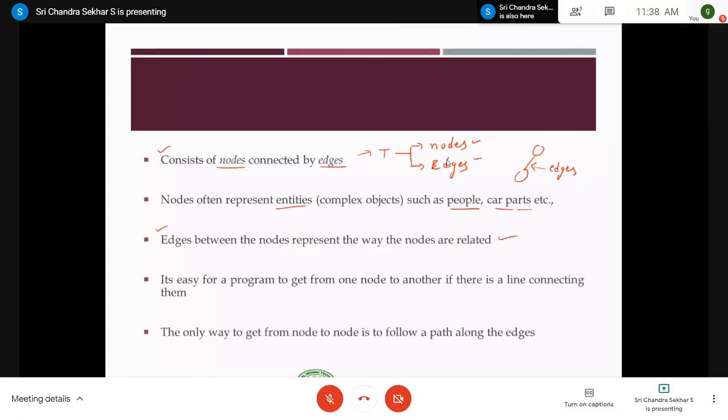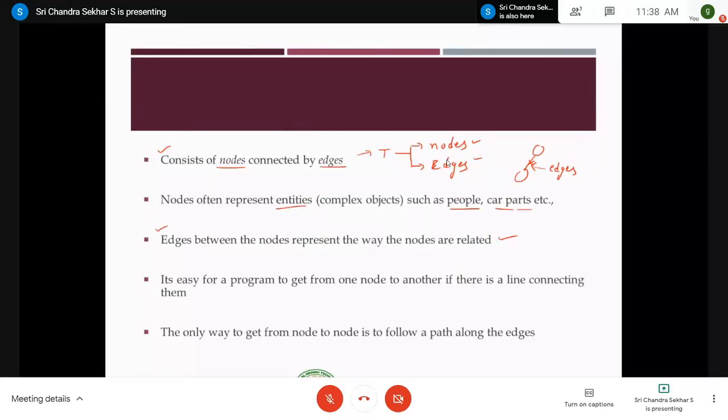Next, it's easy for a program to get from one node to another if there is a line connecting them, right? So that's the advantage of edges. If there is no connection between these nodes, then how can you traverse from one node to another node? For example, take the array concept. The elements are stored in contiguous memory locations, right?